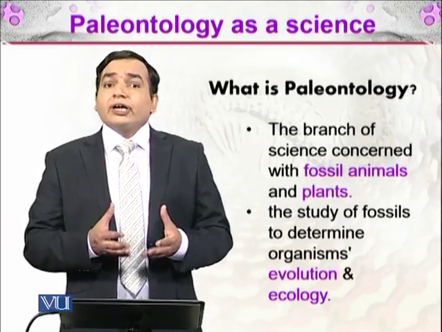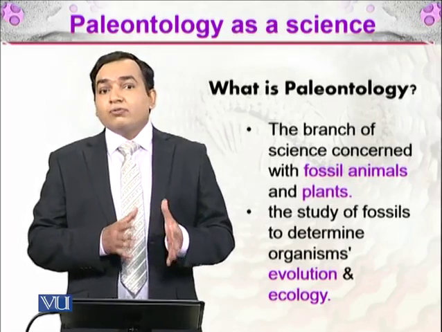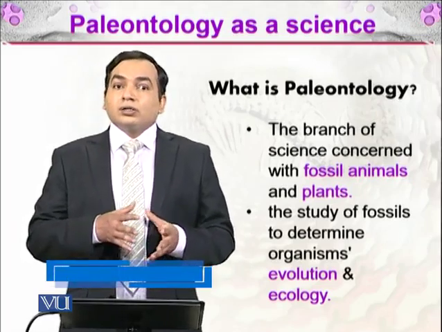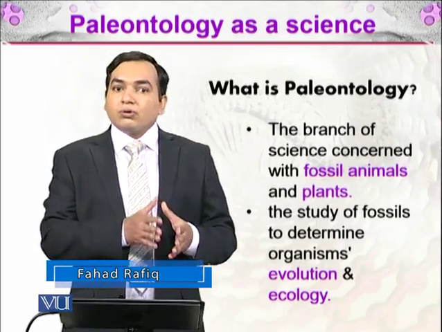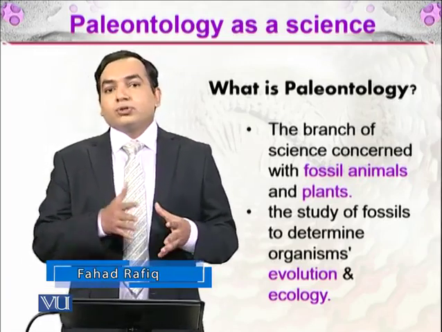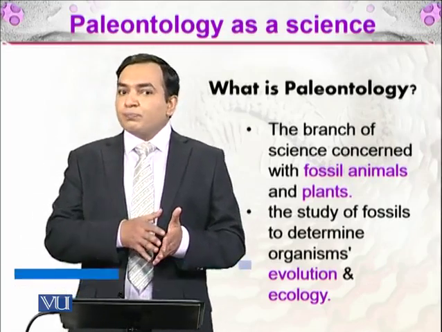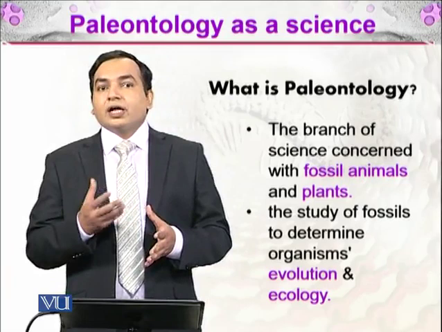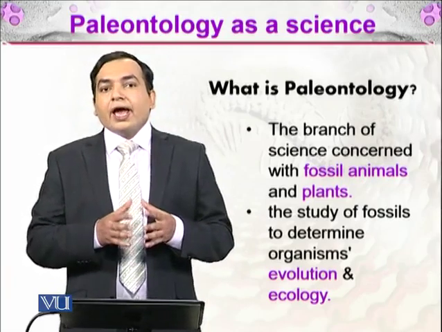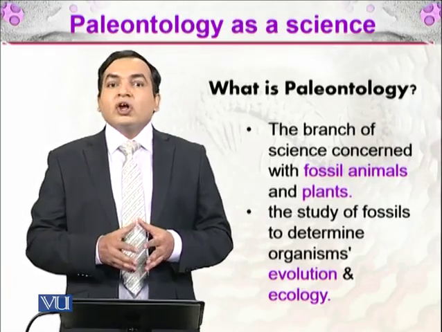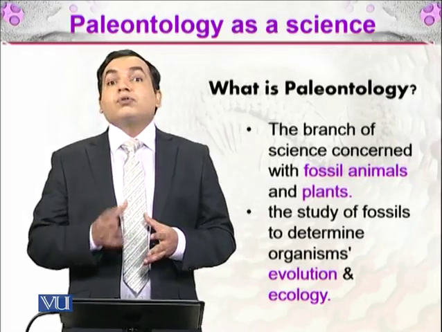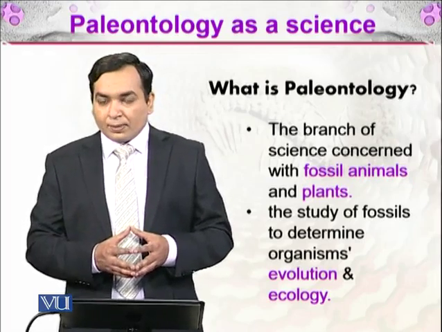As you may already know, evolution is the change of organisms through time from simple to complex organisms. Organisms change from their simple forms to complex forms with the help of evolution. With the help of paleontology, we study the evolution of a particular organism.